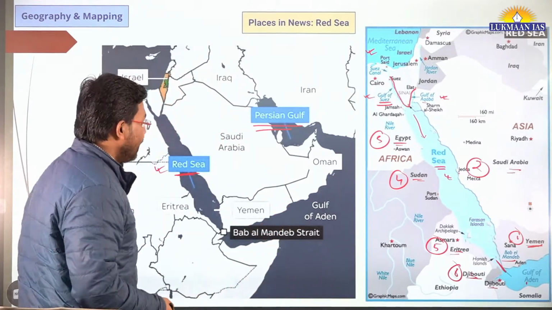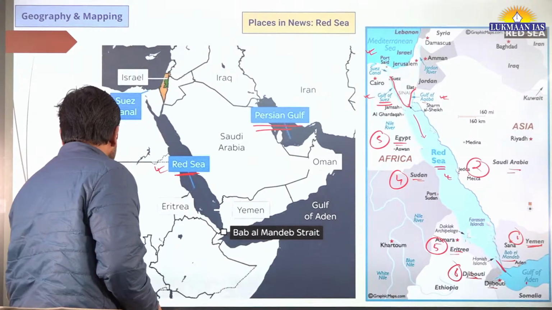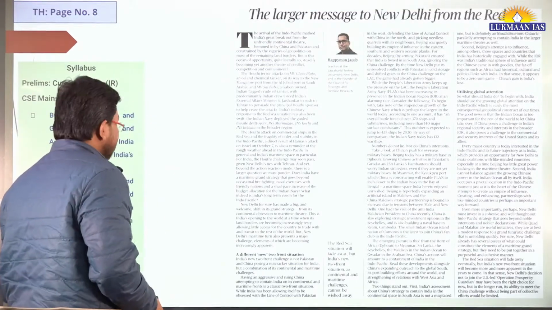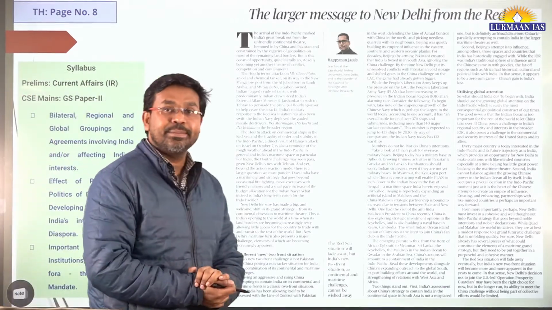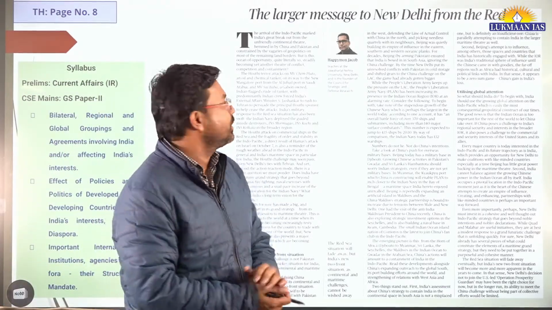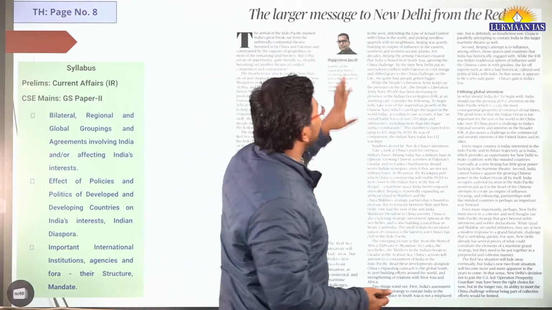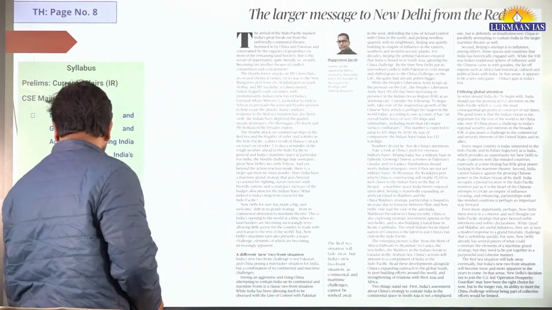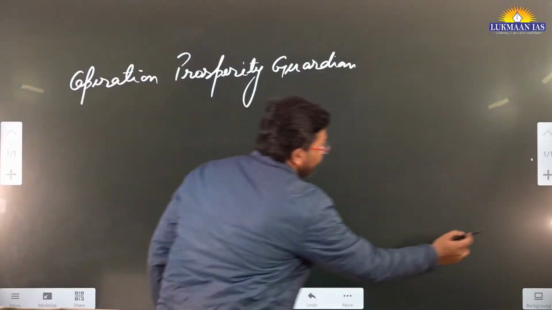So with this, let us now quickly move to the first article of the day from the newspaper. So this is the article. This article is important under international relations. It says, the larger message to New Delhi from Red Sea. So we will understand about this article quickly.